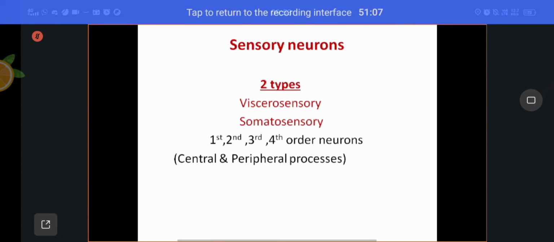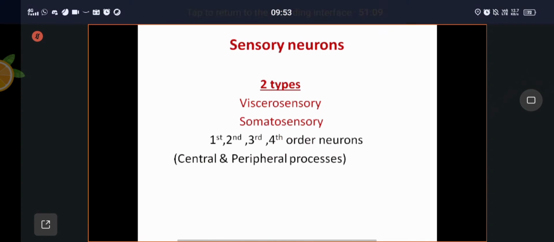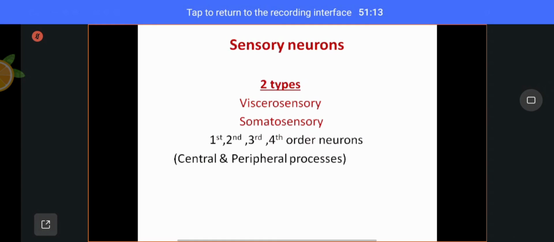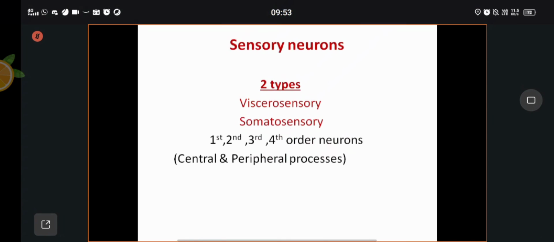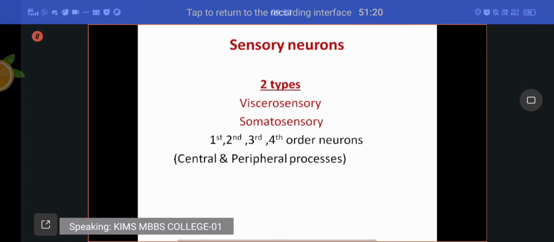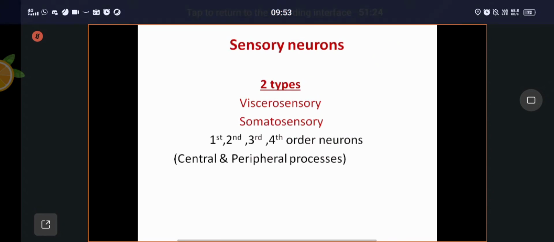Here there is no clear-cut difference between the autonomic nervous system and the somatic nervous system. These are common for all. Sometimes first order neurons, second order neurons, third order neurons, fourth order neurons will be present.